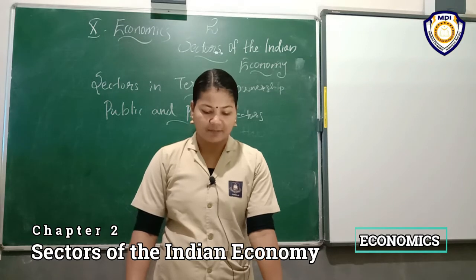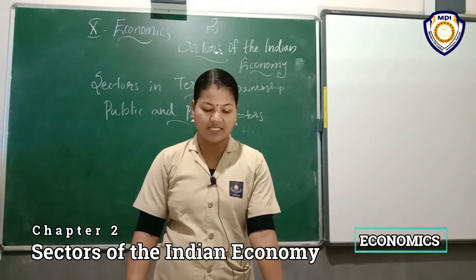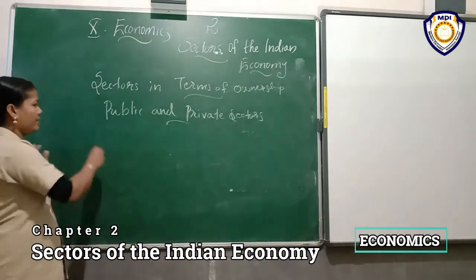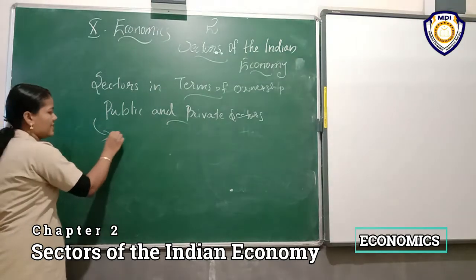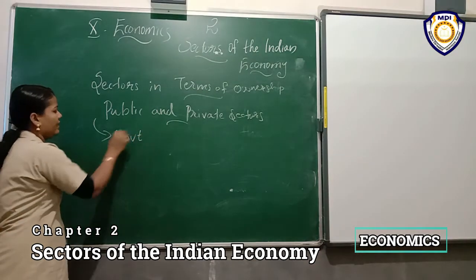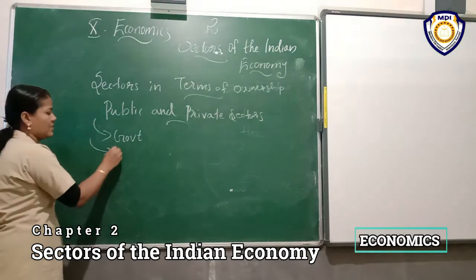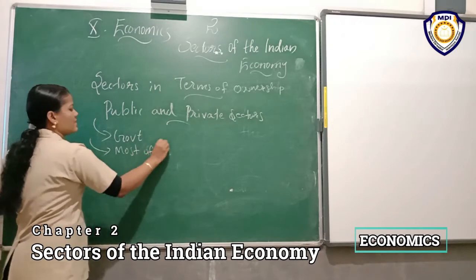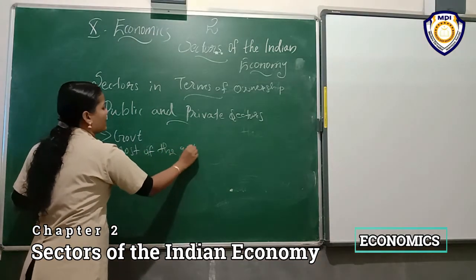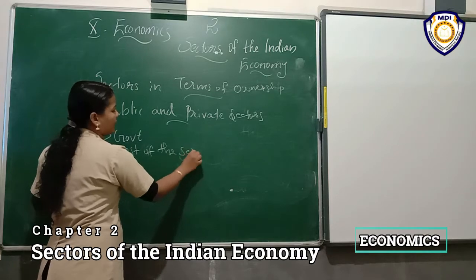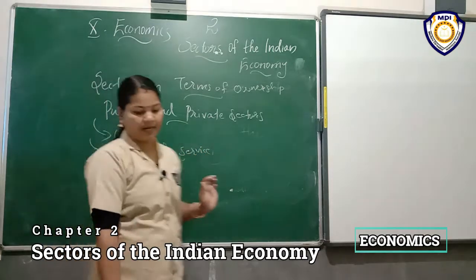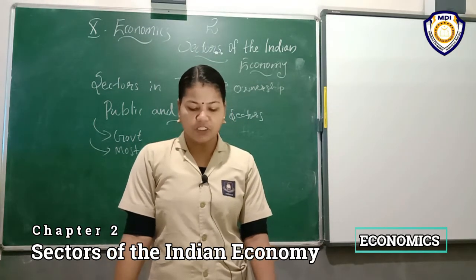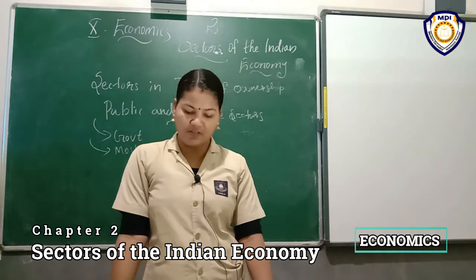In the public sector, the government owns most of the assets and provides all the services. In the case of the public sector, who owns most of the assets? Government. Then who provides most of the services? Government. Government provides most of the services, and most of the asset ownership is also with the government. Underline that.